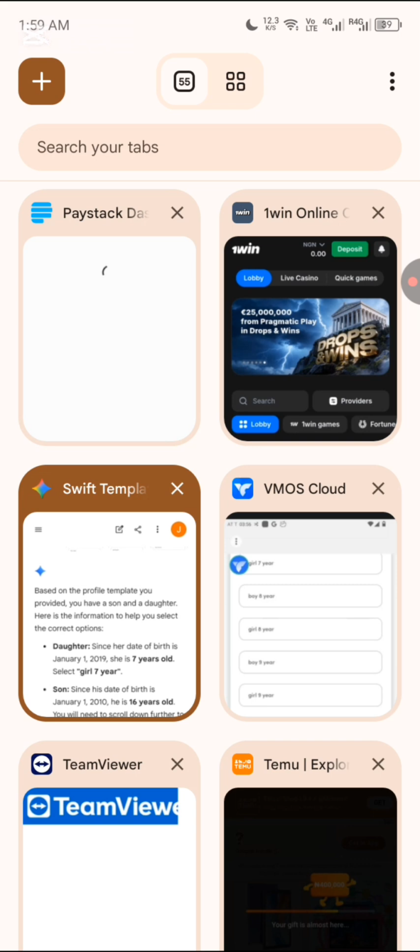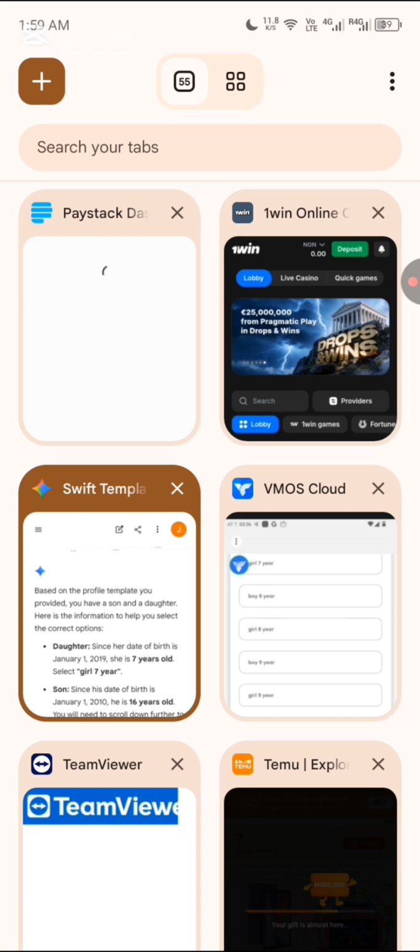So remember what I said before I entered this tab, because I'm trying to make you all understand this thing. My daughter is 7 years, 2019. My son is 16 years. So before you start any survey, just make sure you upload your templates. You update your templates on your AI. I prefer Gemini because you can just be using screenshots.